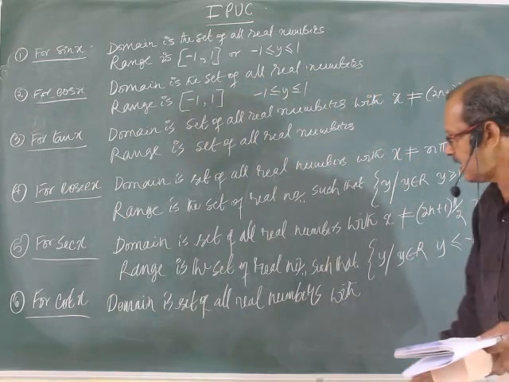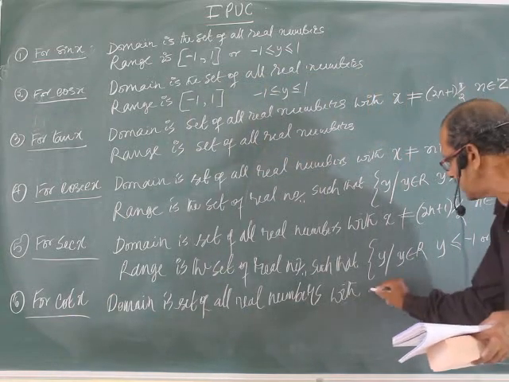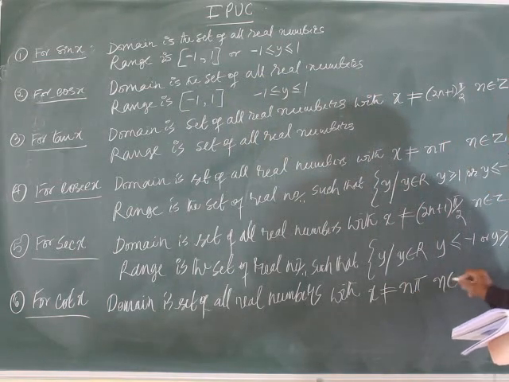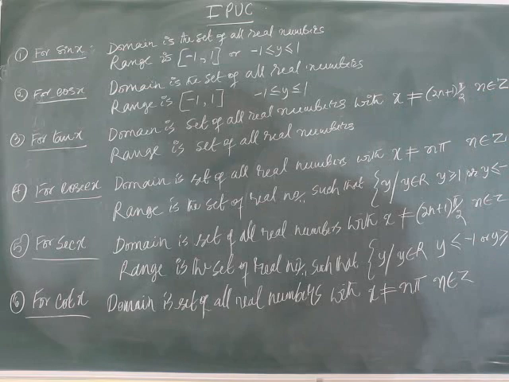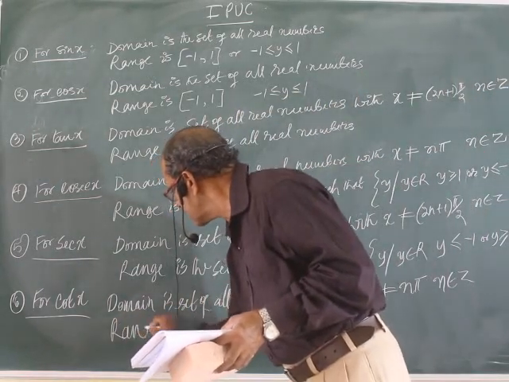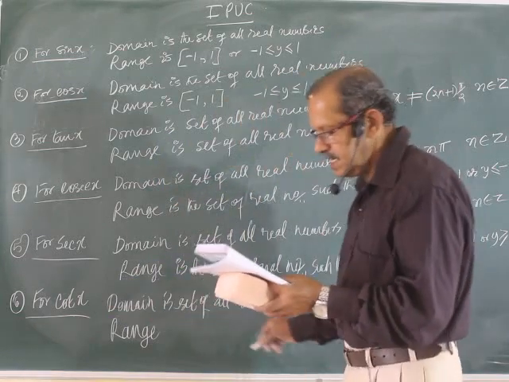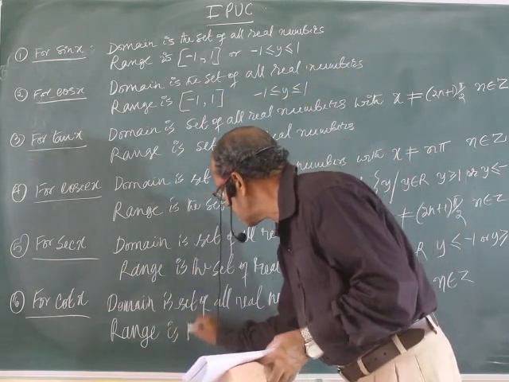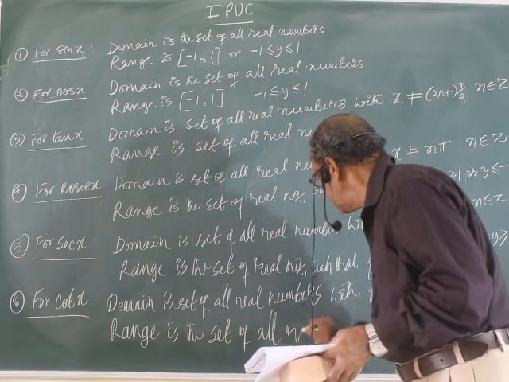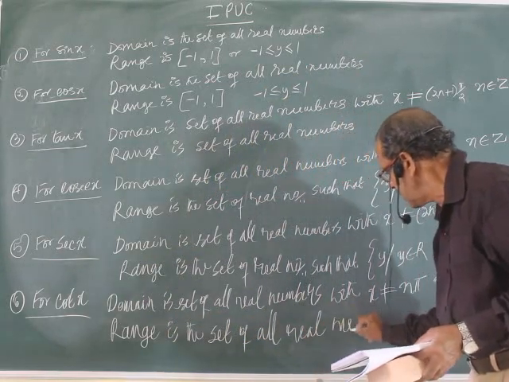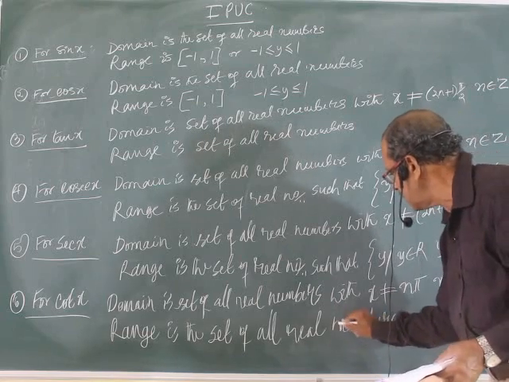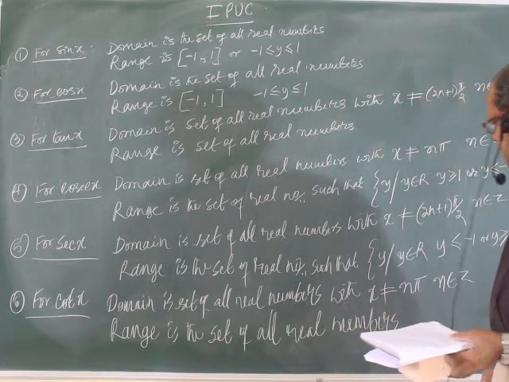So, domain is the set of all real numbers with x not equal to n pi, n belongs to Z. And range is the set of all real numbers.